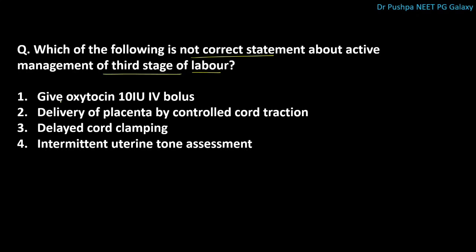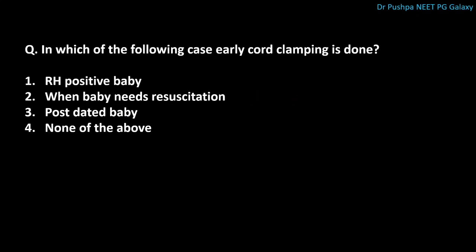Which of the following is not the correct statement about active management of third stage of labor? The correct answer is give oxytocin 10 international units IV bolus. We should give oxytocin 10 international units as infusion. When we are giving oxytocin intravenous, we should give infusion. Oxytocin should not be given as intravenous bolus because it can cause hypotension, reflex tachycardia, arrhythmia, myocardial ischemia, and cardiac arrest.